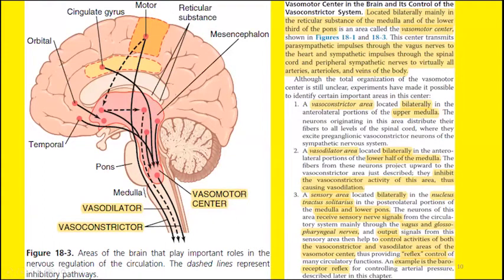Now this is important, the role of the nucleus tractus solitarius in arterial pressure regulation. The inputs, or the afferents, from here are the vagus nerve and the glossopharyngeal nerve. These are the sensory inputs, and the outputs will be sent to either the vasoconstrictor area or the vasodilator area.